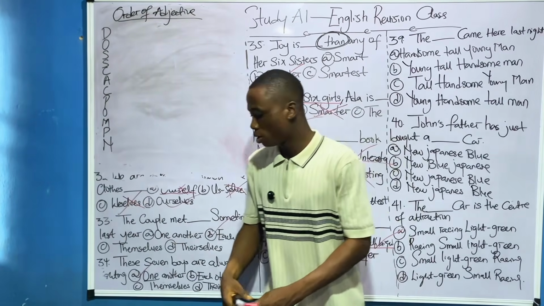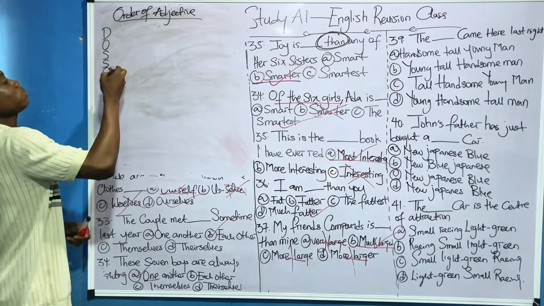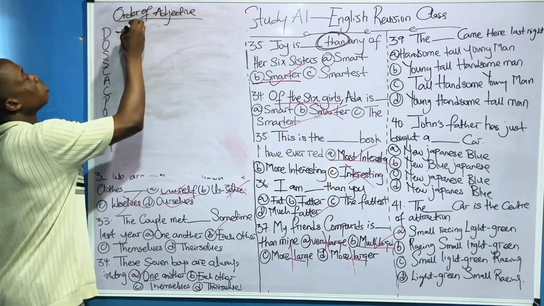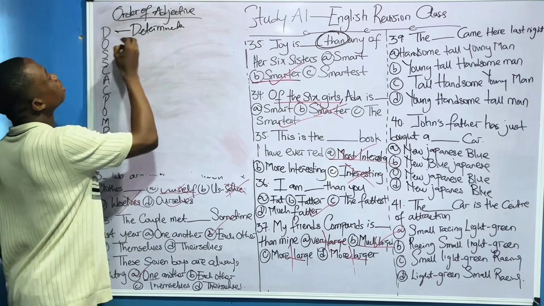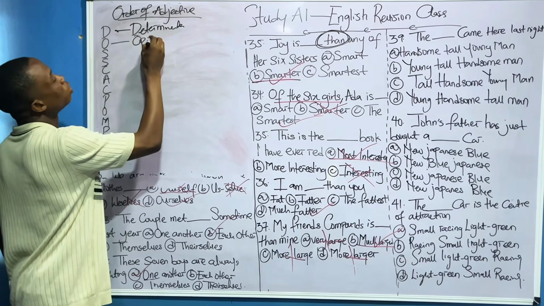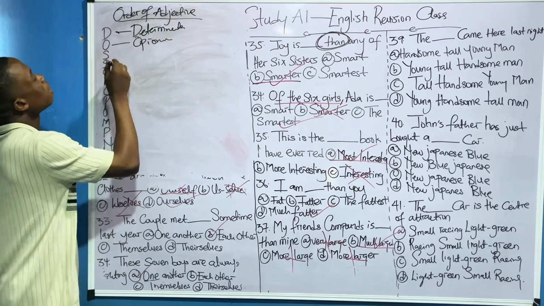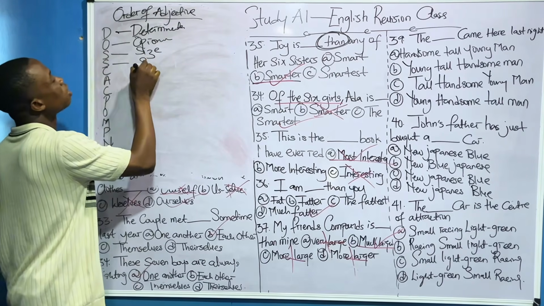So now, what does CAC pump now mean? This D is determinant. This O is opinion. This one is size. The S is shape.